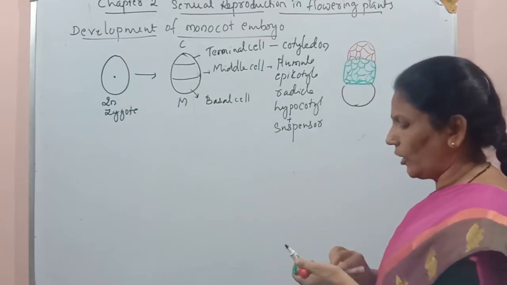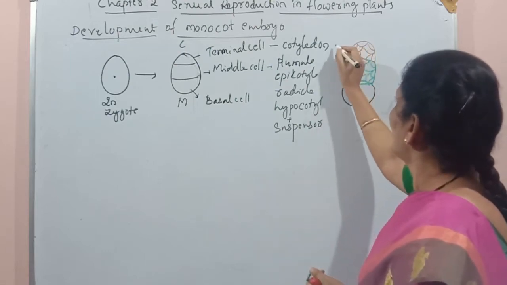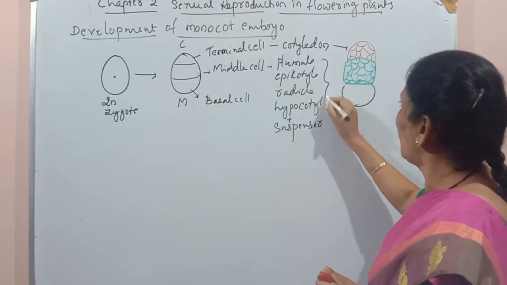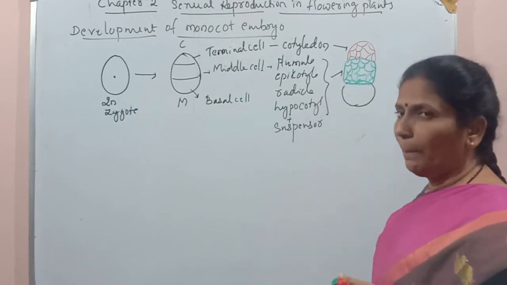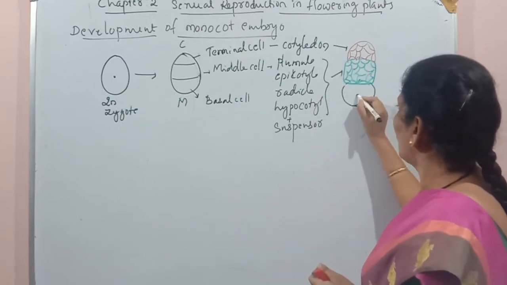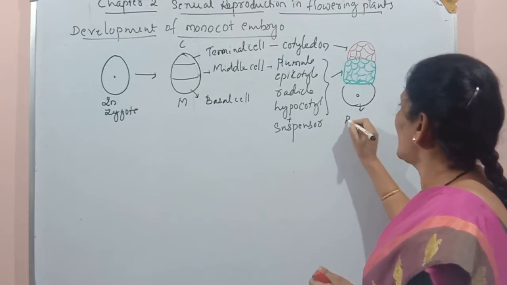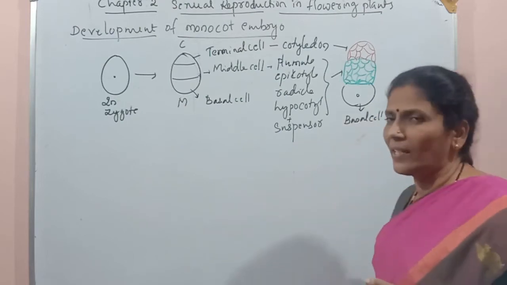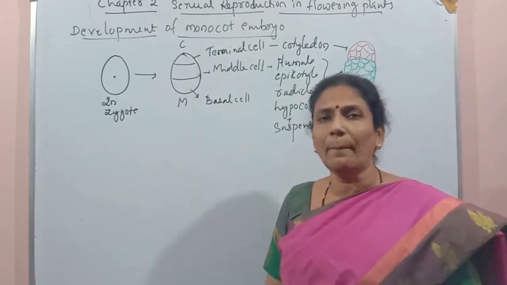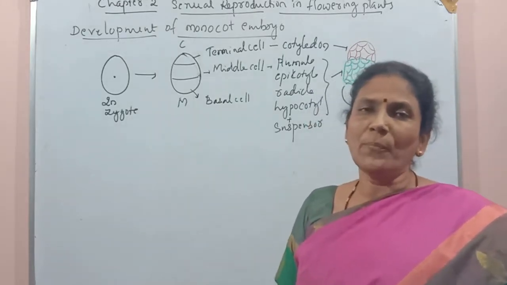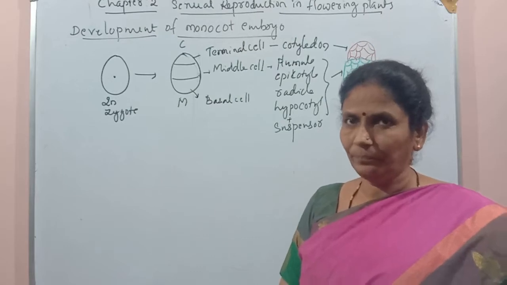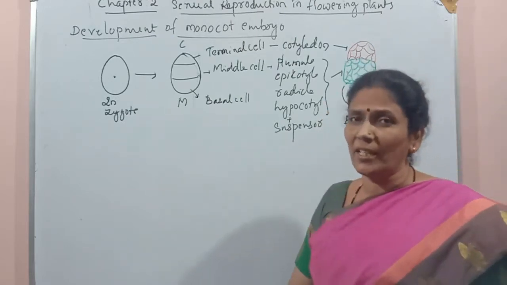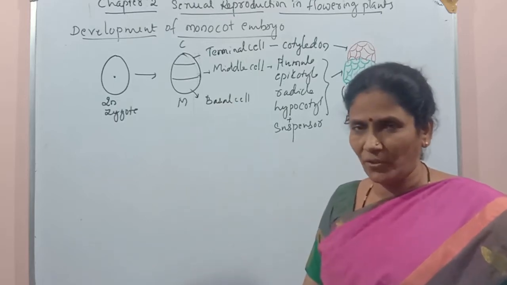This is called the cotyledon. This one is later going to form a cotyledon, and all these structures are forming from this middle part. This one is called the basal cell, which is a little bit enlarged. The importance of the basal cell is that it fixes on the embryo sac and absorbs the nourishment. Now let us observe the changes which take place after this stage.